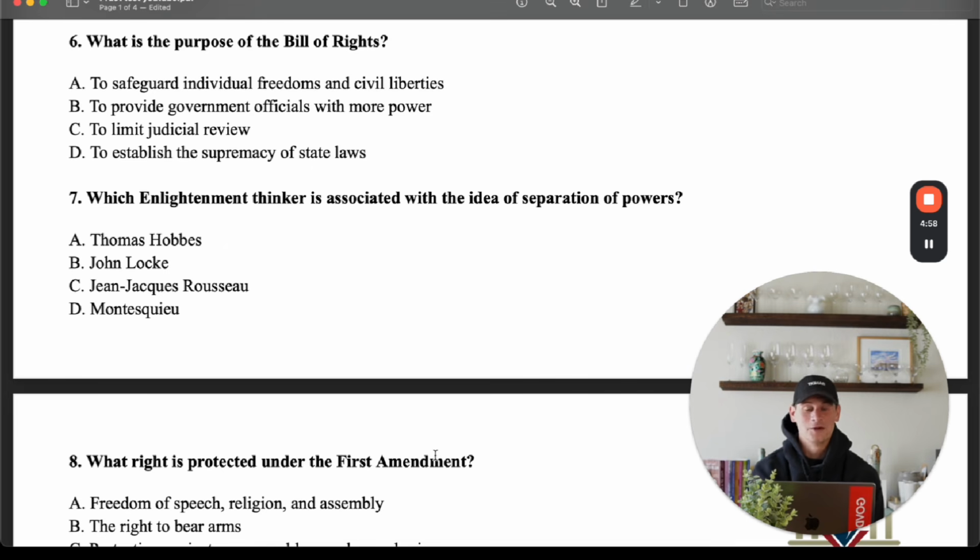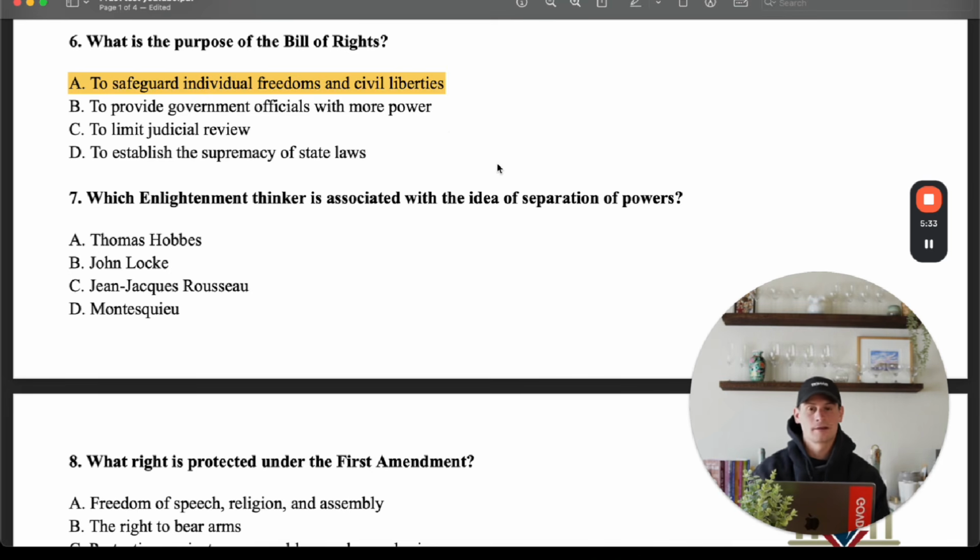So if you read through these answer choices here, 3 of them have nothing to do with rights at all, right? B says to provide government officials with more power. Does that seem like it's providing rights to its citizens? I don't think so. C is to limit judicial review. That doesn't seem like it's providing many rights either, since judicial review is a way to protect rights. And D, to establish the supremacy of state laws. As we know, state laws are not supreme to the U.S. Constitution or the federal government, so the answer here is A, all right? Safeguarding individual freedoms and civil liberties, all right?